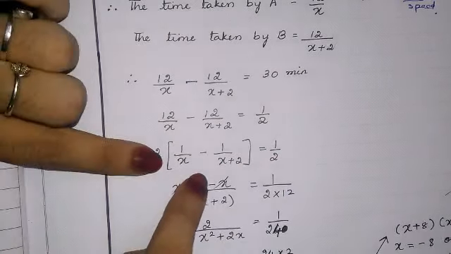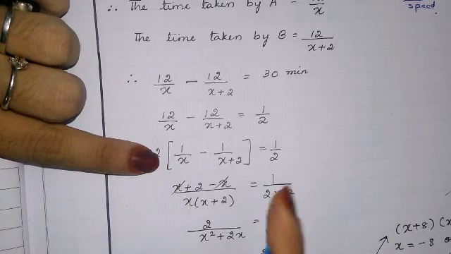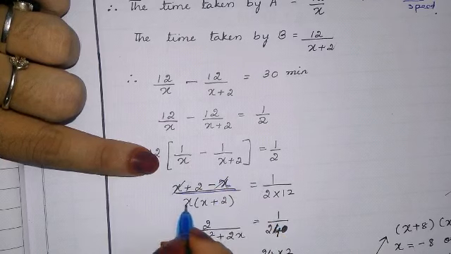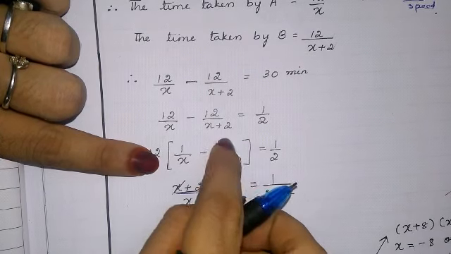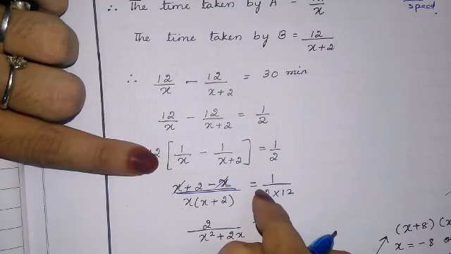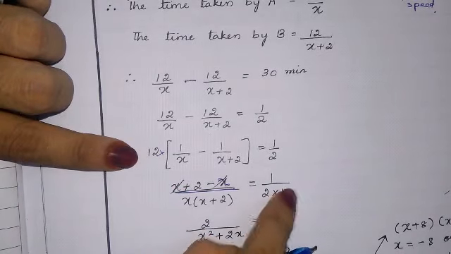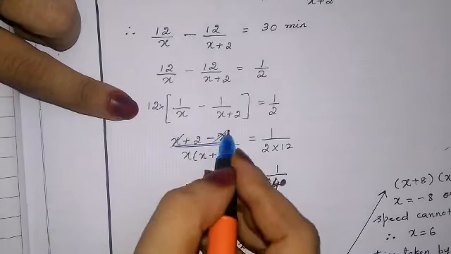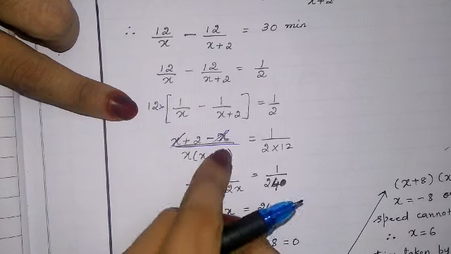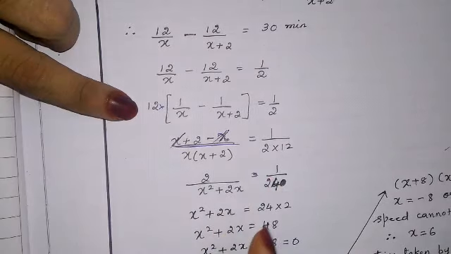In the next step, let us multiply. x plus 2 into 1, x plus 2 minus x into 1, which is x, upon x into x plus 2. This into this and this into this we have done. 2 upon x into x plus 2 is equal to 1 by 2, and the 12 that was in multiplication gets divided. 2 upon x square plus 2x is equal to 1 upon 24.